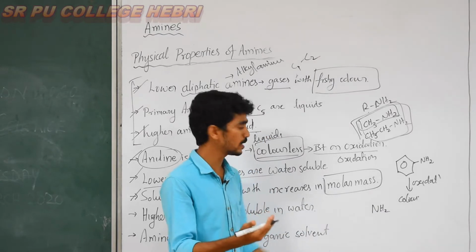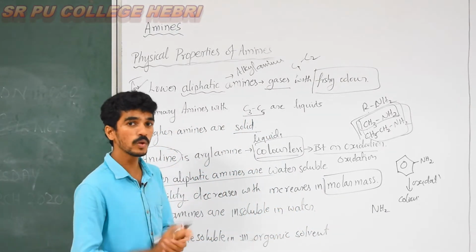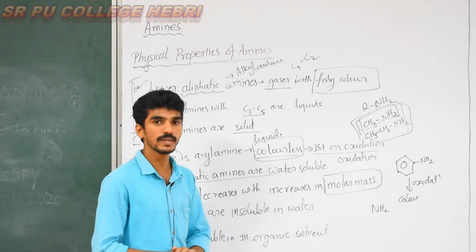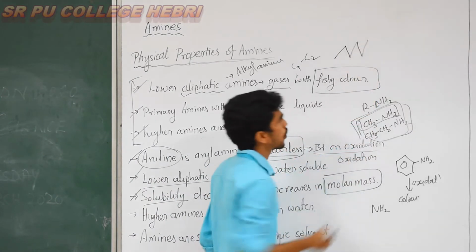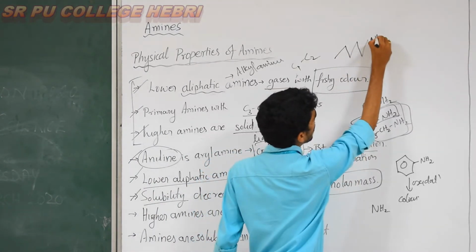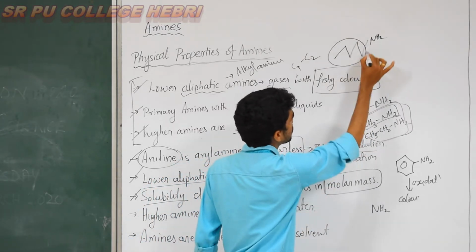As the molar mass of amine increases, solubility decreases. One more reason is there for the solubility decrease. What is that? Here I'll write in a bond line formula, NH2. You know the concept of what?